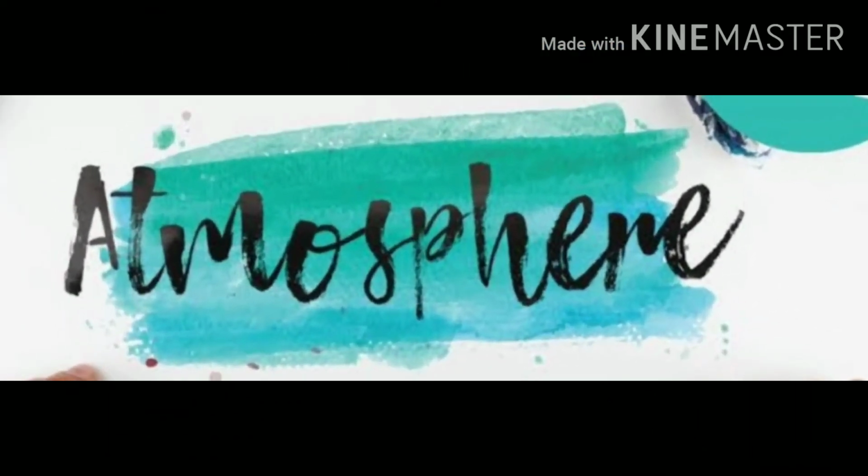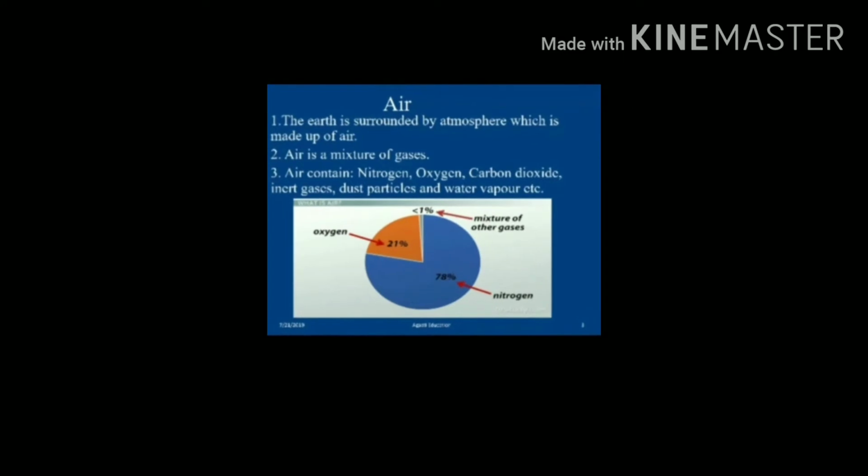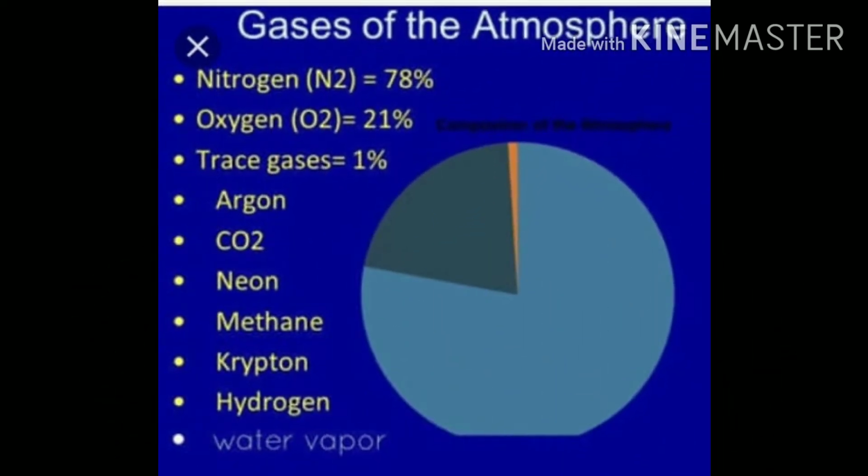Atmosphere, air. Our earth is surrounded by an envelope of air which is called the atmosphere. The atmosphere is a mixture of different gases. It contains gases like nitrogen, oxygen, carbon dioxide, inert gases, dust particles, water vapor, etc. All these gases are present in different proportions.